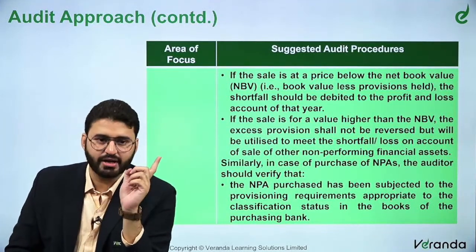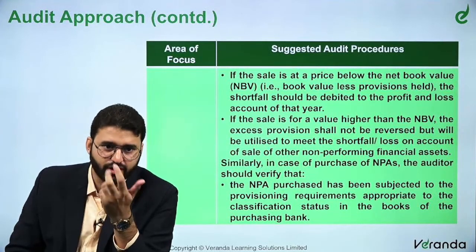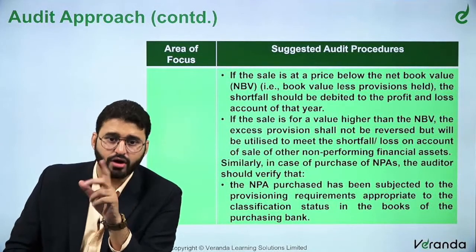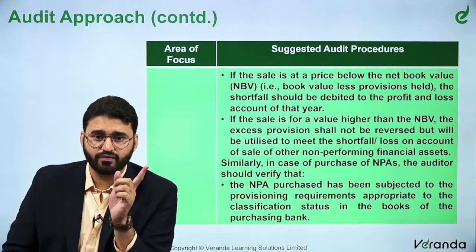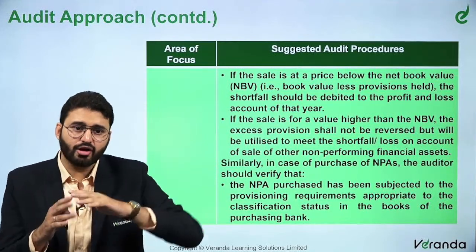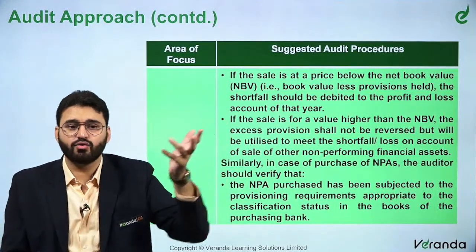The excess provision shall not be reversed. Okay, so you should not reverse it and book it as a profit, but it will be utilized to meet the shortfall or loss on account of sale of other non-performing financial assets. So you will have to utilize it to set off loss on sale of other non-performing assets.